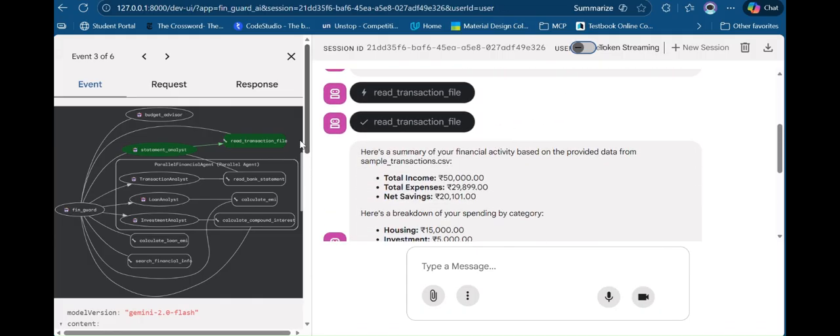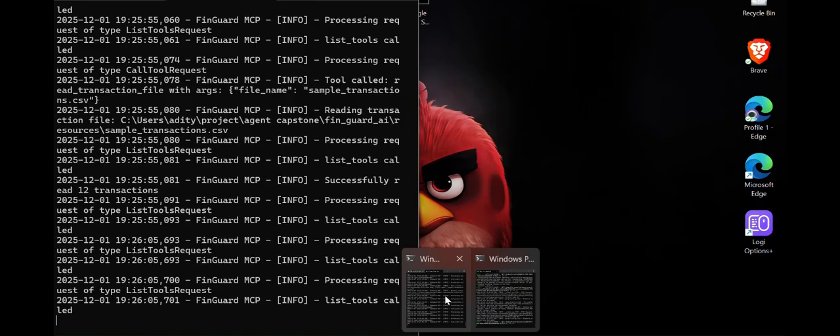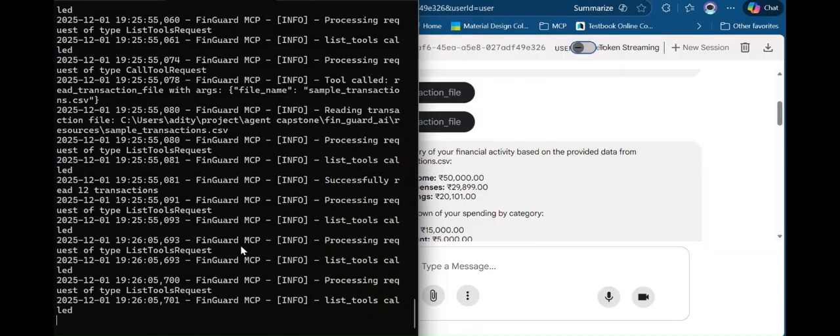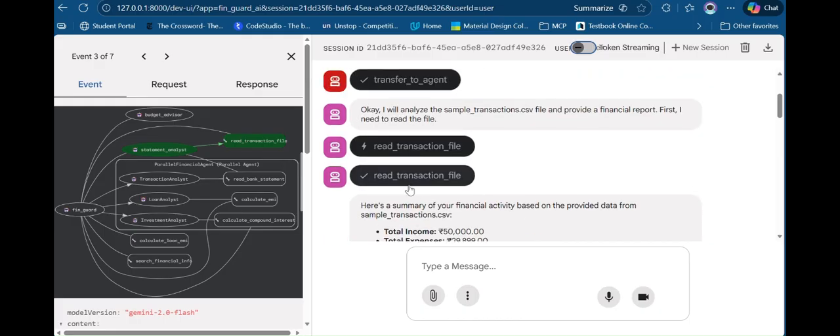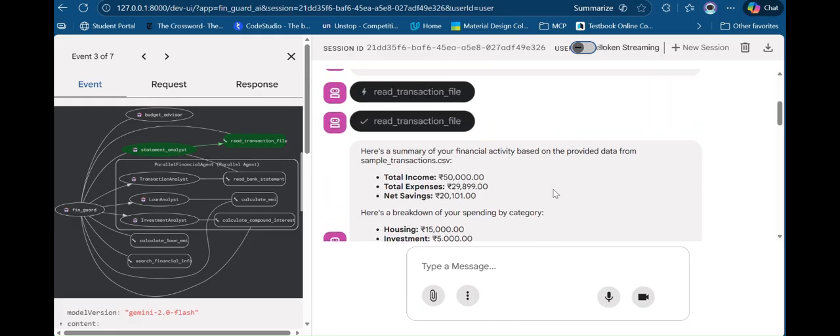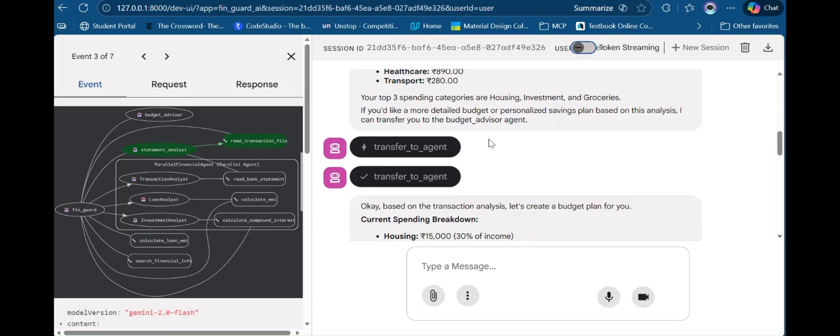It is using the MCP server. Let me also show you the MCP server logs. So it is using this MCP server. Just wait. After reading, it has given the summary.